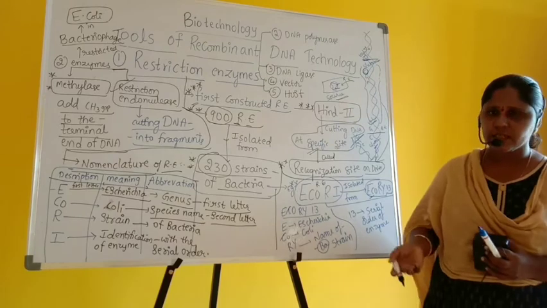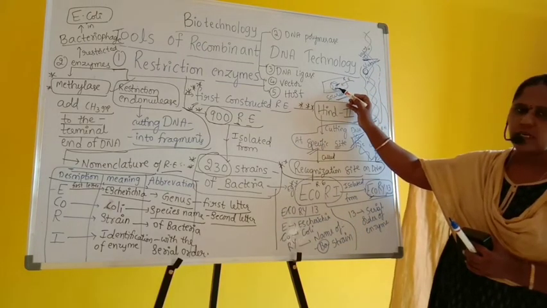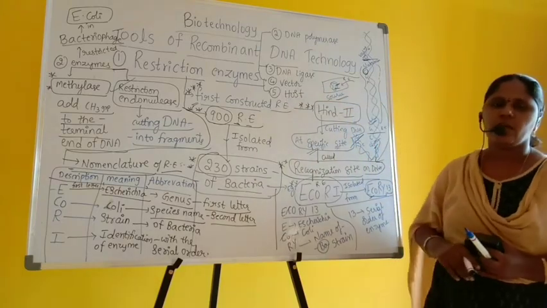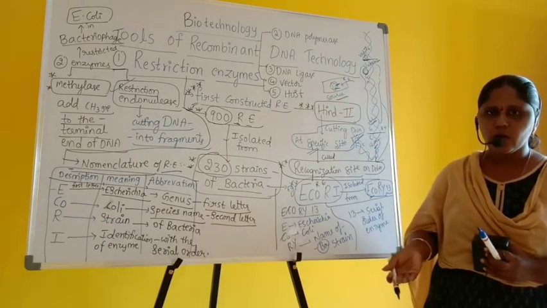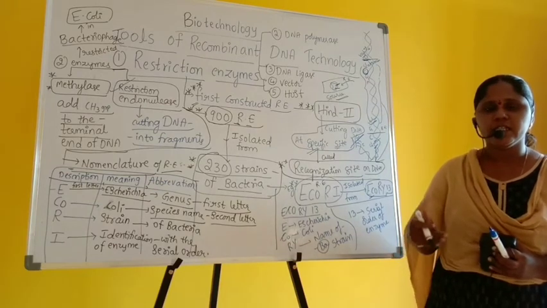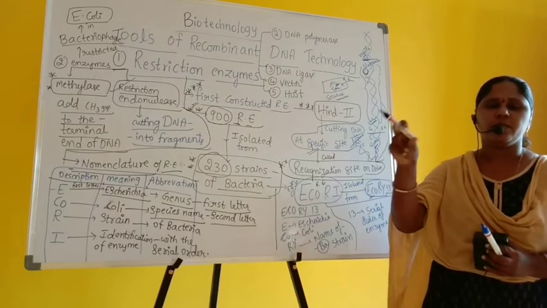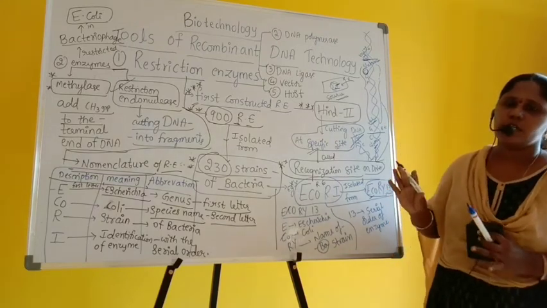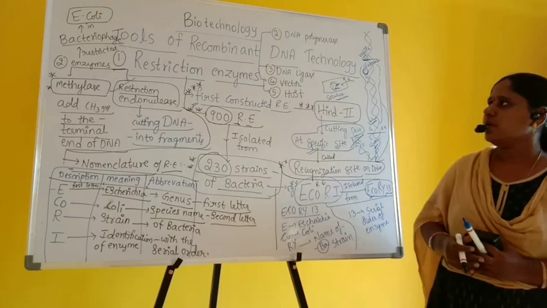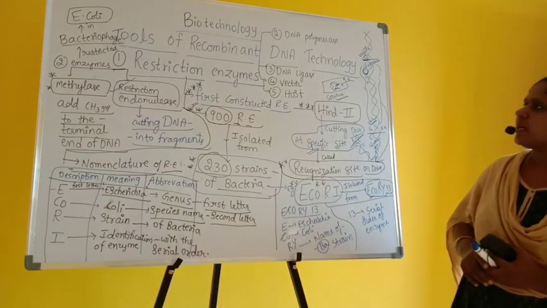If that is achieved, then we add restriction enzyme to make a specific cut on DNA. We can take this DNA and introduce it into the host organism. That is the second step. Third is maintenance of the host to undergo multiplication so that DNA can be transferred into progeny cells. Very important.